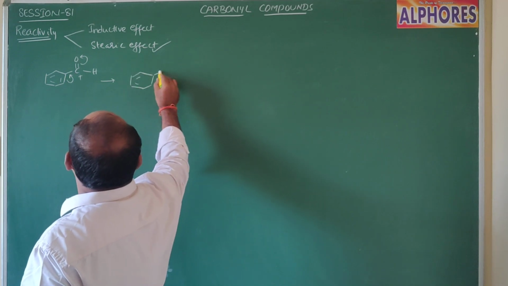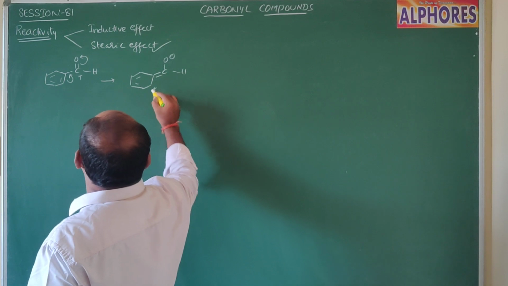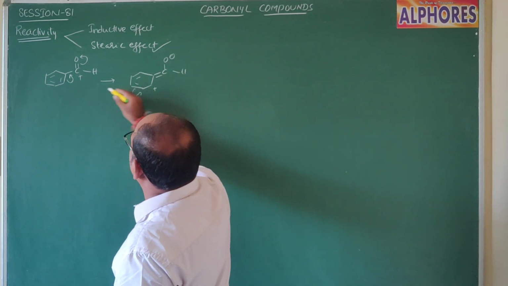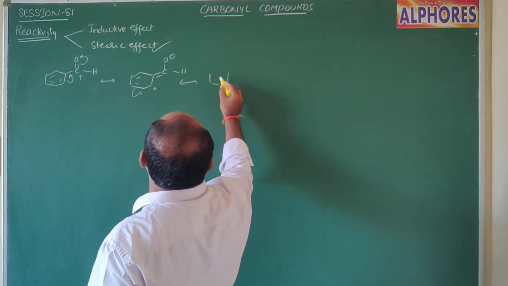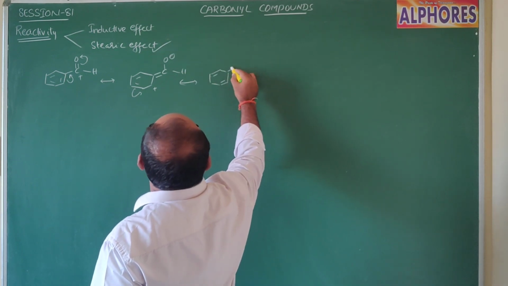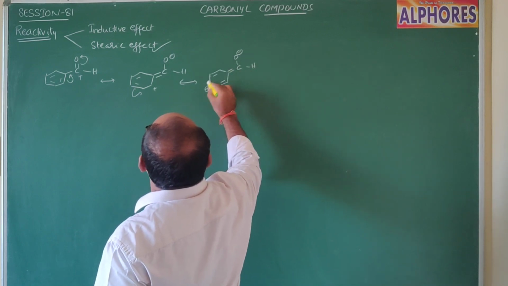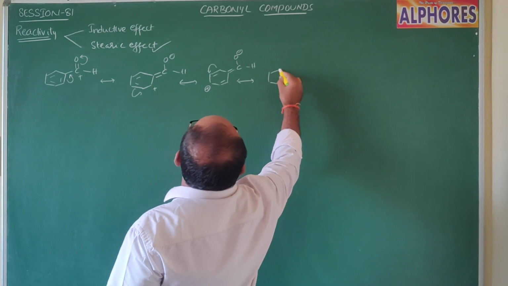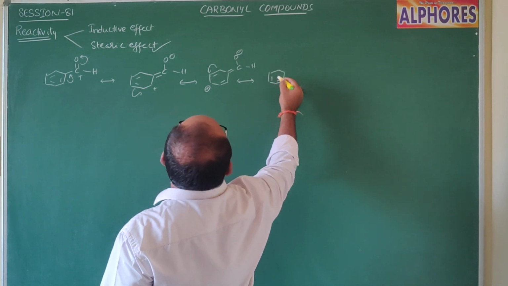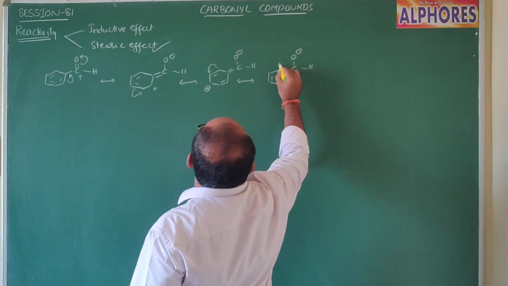As a result, we get CO minus and a positive charge here. Further, pi electrons shift one more time towards the adjacent carbon, and again you get CO minus and a positive charge.